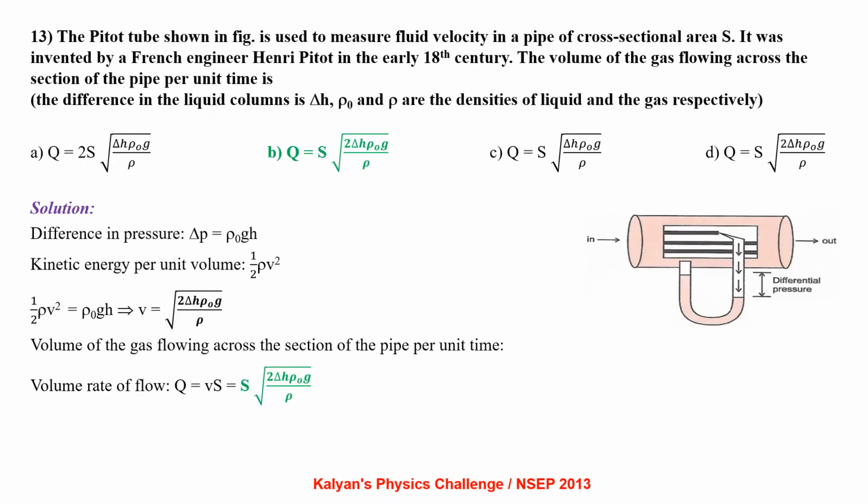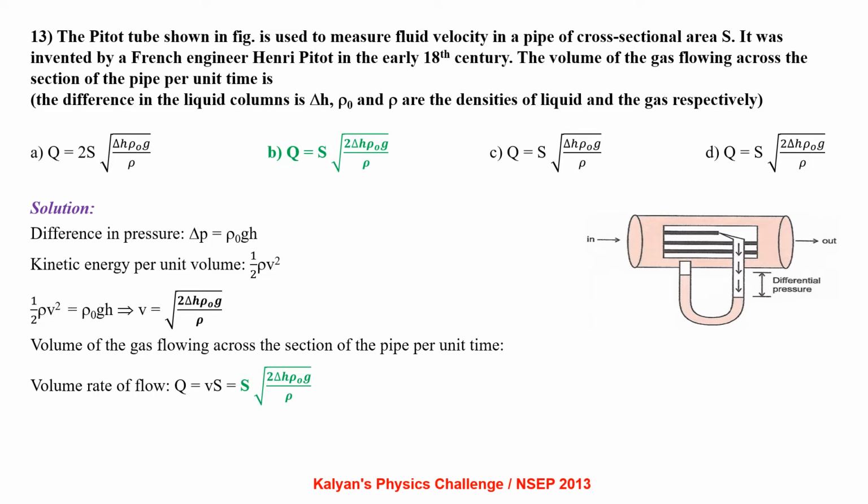The pitot tube shown in the figure is used to measure fluid velocity in a pipe of cross-sectional area S. It was invented by French engineer Henri Pitot in the early 18th century. The volume of the gas flowing across the section of the pipe per unit time is? The difference in the liquid columns is delta H. Rho naught and rho are the densities of liquid and gas respectively.